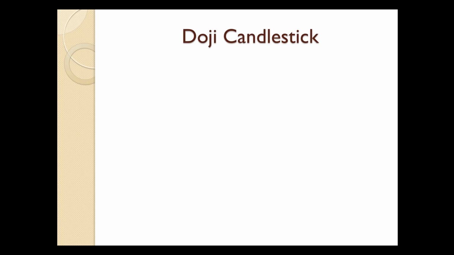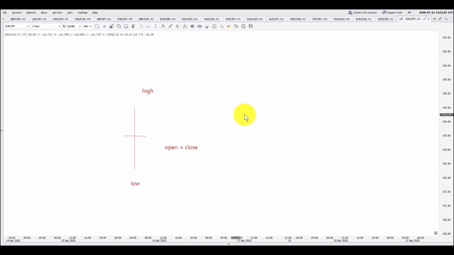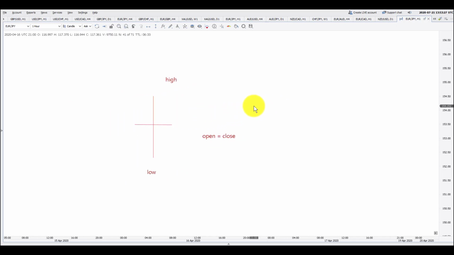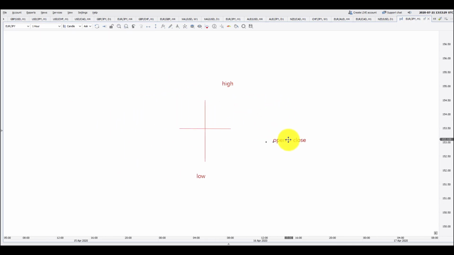Now what is a doji and how does it work? A doji is a candlestick pattern which occurs when the market opens and closes at the same price level. I will show you how. This is how a doji candlestick looks.